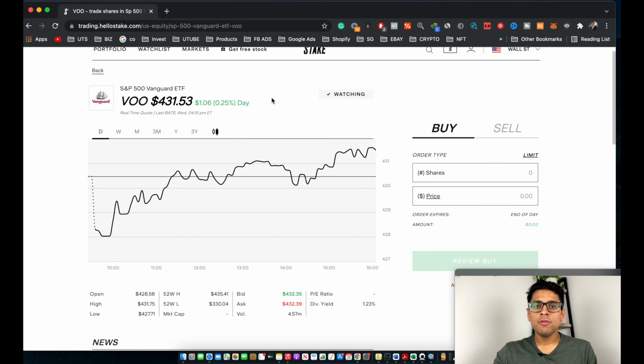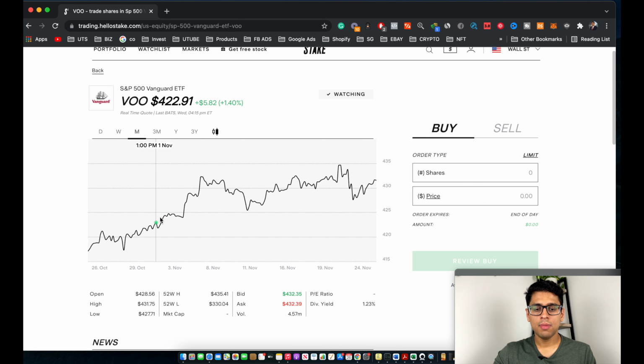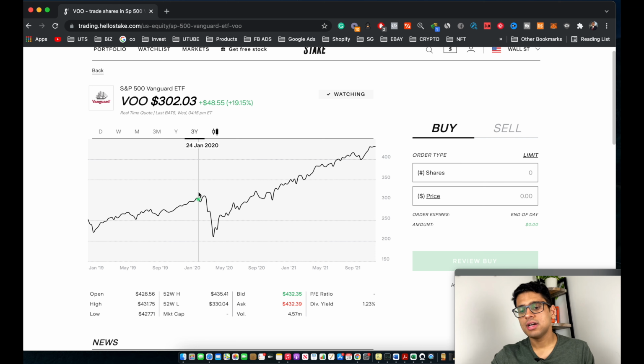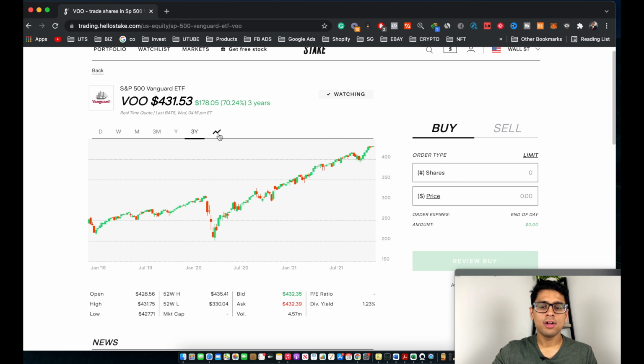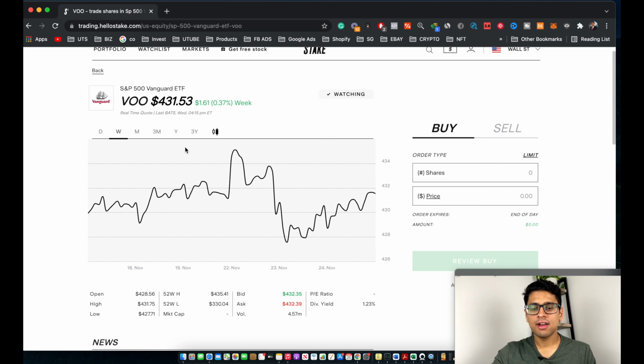Over here, there's quite a few things going on. There's a graph which shows you the changes in the price over the last one day. You can play around with this. You can select week to see the price of this specific ETF in the last week. You can even do month, and you can also click on 3 months, year, 3 year, depending on the time frame you want to focus on. You can also click on the candlestick option over here, and this will show you the candlestick graph. For all you advanced traders looking to day trade using Stake, this is a great tool to use. But for most of us, just a line graph should be enough.